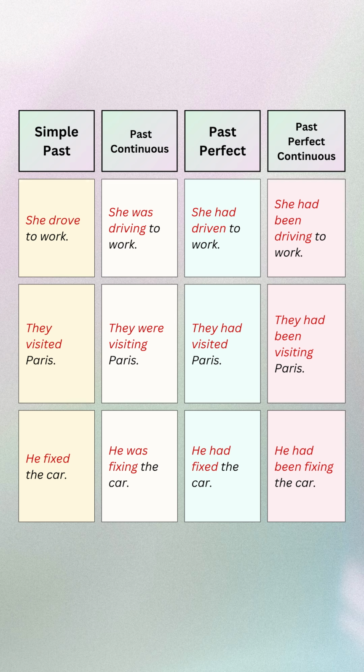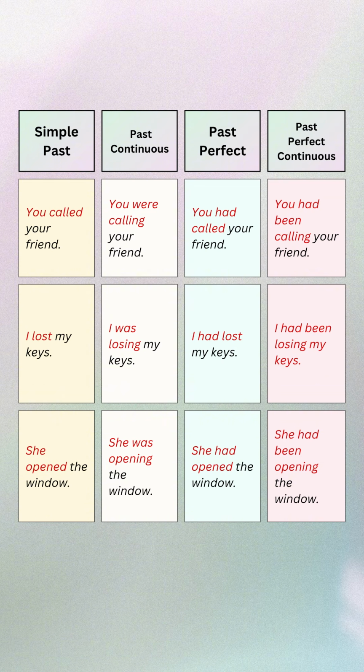He fixed the car. He was fixing the car. He had fixed the car. He had been fixing the car. You called your friend. You were calling your friend. You had called your friend. You had been calling your friend.